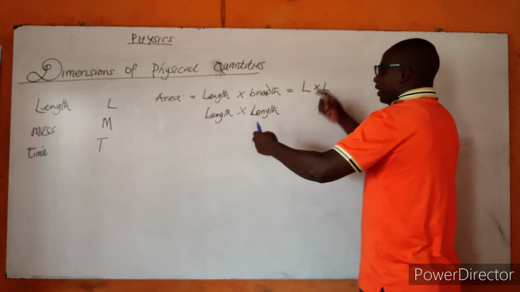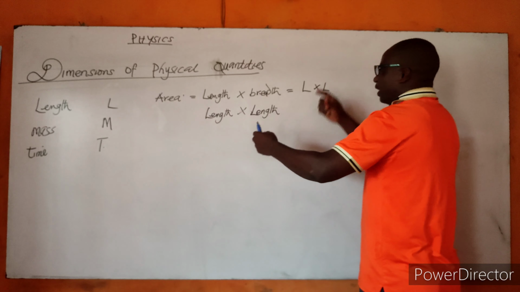Let's go to volume. Volume, 3 dimension, length by breadth and depth or height. So you can now see that here we are having 3 dimensions. This is L, L, and L, and this one will give us L cube. So it means the dimension of volume is L cube.